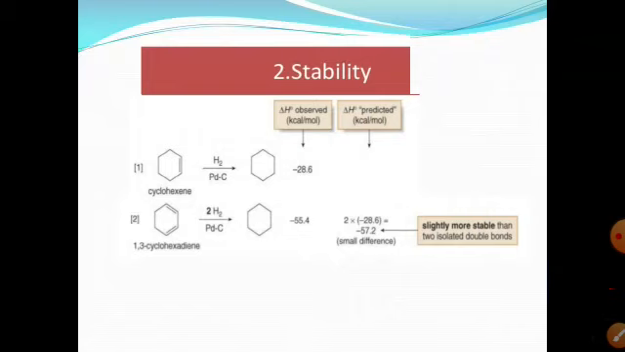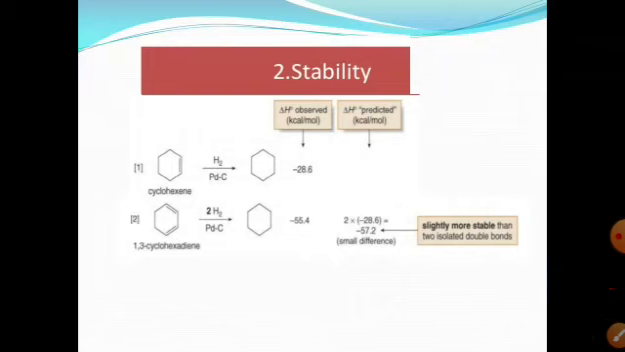If two double bonds are present and both are hydrogenated, the energy released is two times that of a single double bond. So it should be 2 into 28.6, which is 57.2. It is a theoretical and predicted value, but experimentally 55.4 kilocalories of energy is released if we hydrogenate 1,3-cyclohexadiene. It shows more stability as compared to an isolated double bond. So there is a little bit of difference.